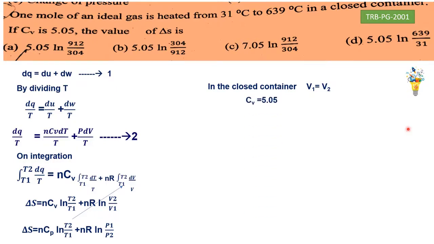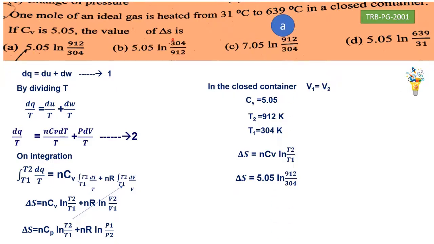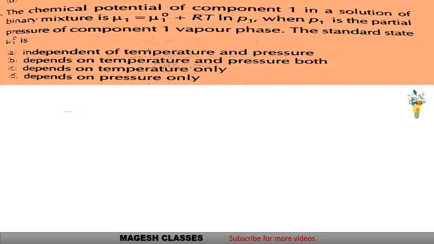Here the Cv is 5.05 given, and T2 in the Kelvin scale is 912 and T1 is 304 Kelvin. The formula will be this, del S equal to nCv ln T2 by T1. So this will be del S equal to 5.05 ln 912 upon 304. Your answer is A.